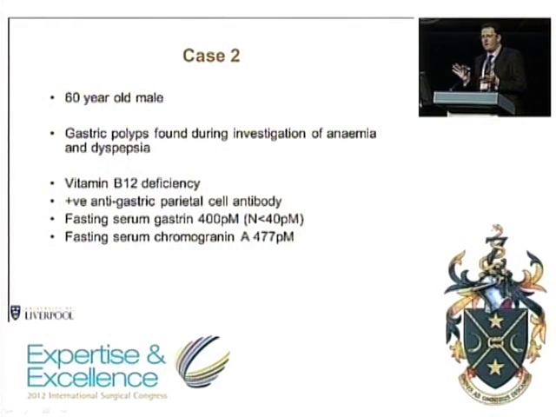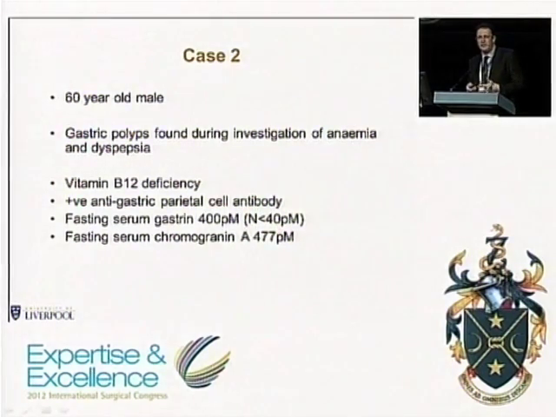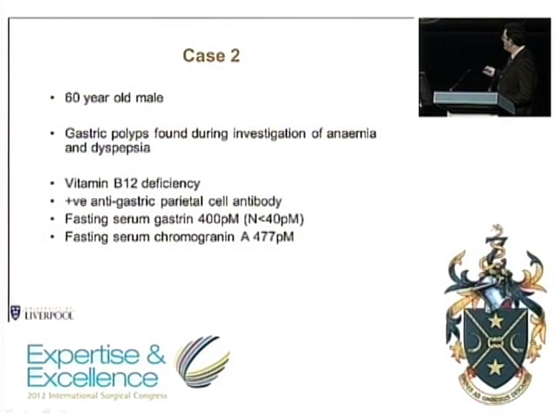Just to show that type 1 gastric neuroendocrine tumours are not always this indolent, and sometimes you do have to do something more aggressive about them. This is another chap that we managed last year, 60-year-old male, again found to have gastric polyps during investigation of anemia. And again, some baseline investigation suggesting that these were type 1, so vitamin B12 deficiency, hypergastrinemia, but also note on this occasion a markedly elevated serum chromogranin A.